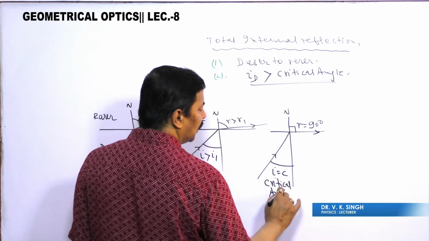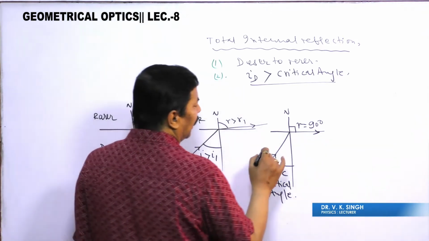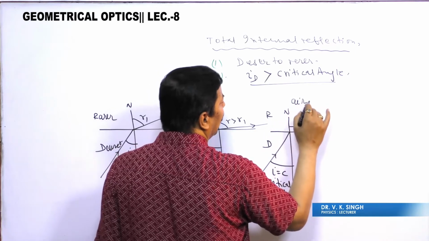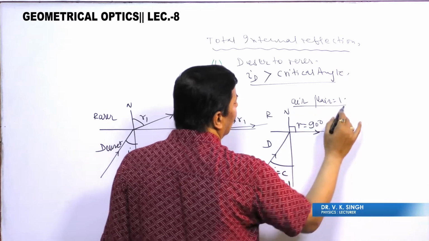If you observe this critical angle, here the denser and here the rarer. Rarer medium, suppose we are taking air, so mu air is equal to 1.